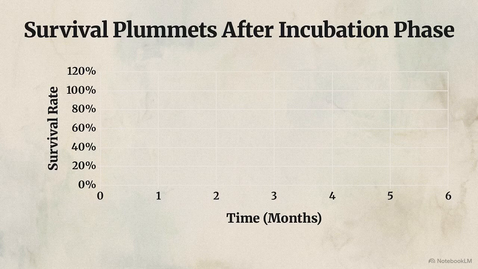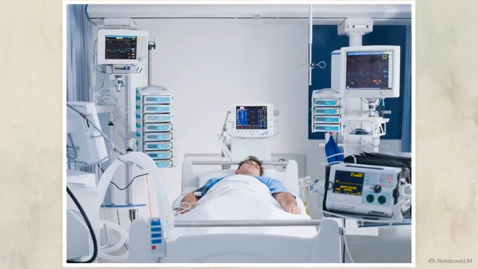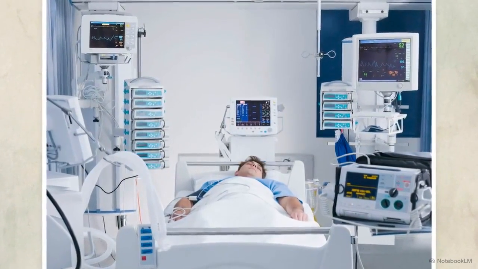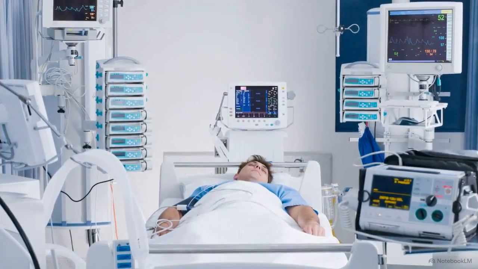This is a survival curve chart for human rabies. During the months of incubation, the line remains flat, but at the moment of symptom onset, survival drops vertically to near absolute zero. Once neurological symptoms appear, medical intervention fails. Antivirals and life support cannot stop the disease.